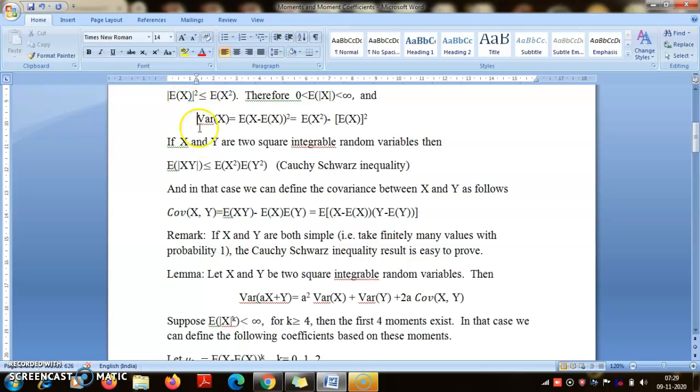So you see that if I just take Y equal to constant 1, then obviously E[Y^2], E[Y^3], everything is 1, and so you have this. Here I have made a mistake in the Cauchy-Schwarz. This will be square. Sorry, square. Okay.